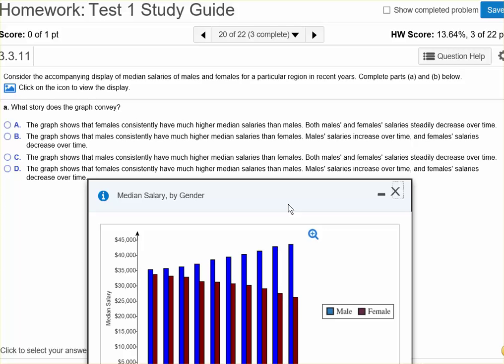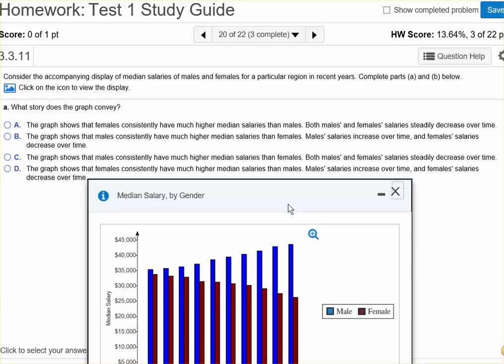Now I like that one, but before I choose it, I'm going to read the other choices. C. The graph shows that males consistently have much higher median salary than females. Both males and female salaries steadily decrease over time. No, the males went up, so it's not that one.